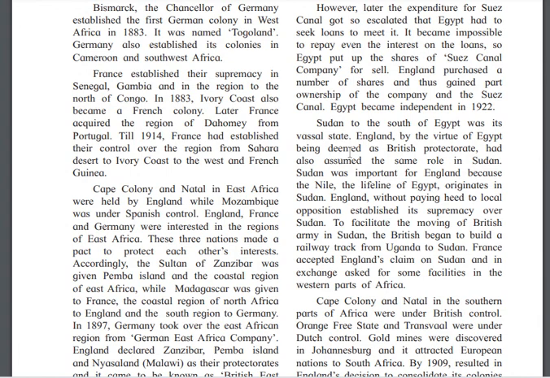Until 1914, France had established its control over the region from the Sahara Desert to the Ivory Coast, to the west, and French Guinea.